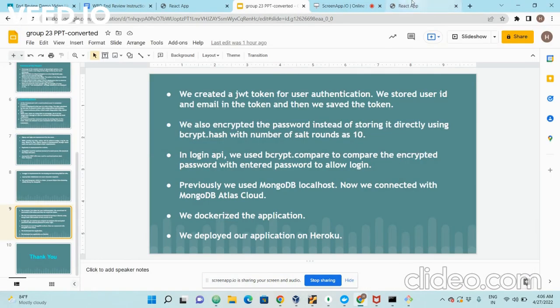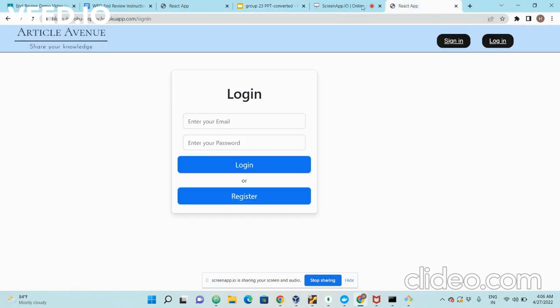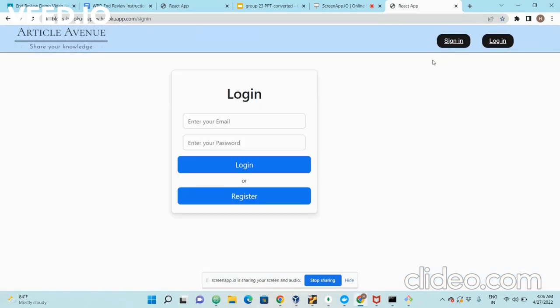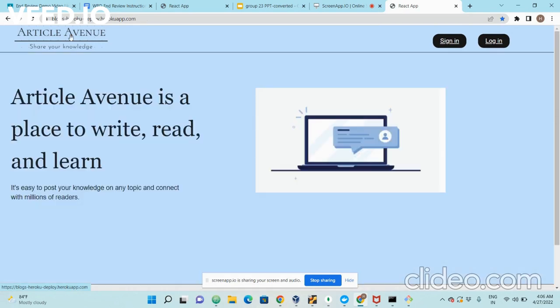And we also deployed our application on Heroku. So we can see blogs Heroku deploy Heroku app. So this website is running. We can log in and then proceed towards writing some papers or posts.